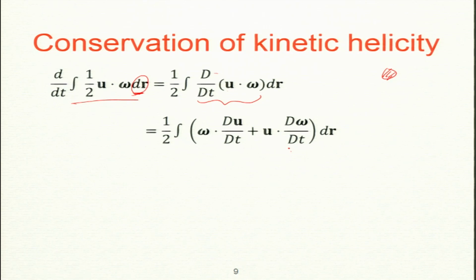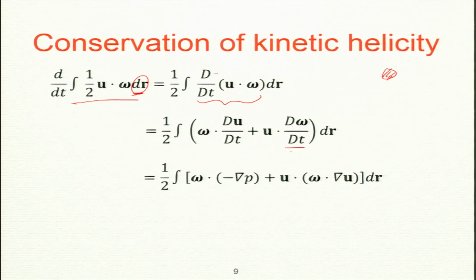And what was the second term? We have done this before. No, it's not 0 for 3D. It is the stretching term, omega dot grad u. So this is minus grad p and this is omega dot grad u. Now what about the first term?